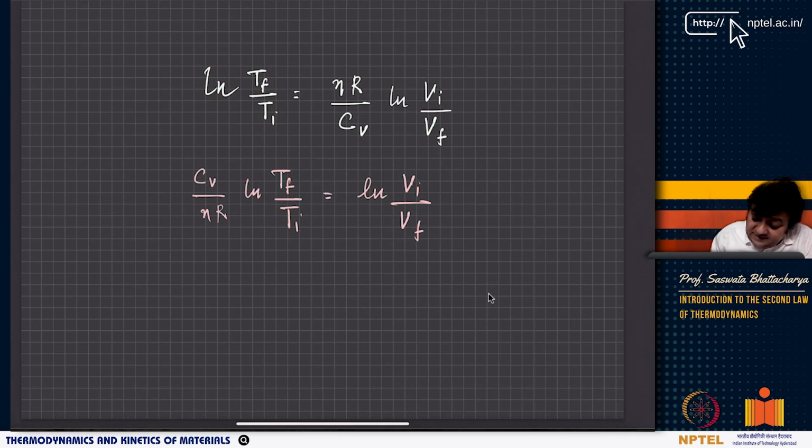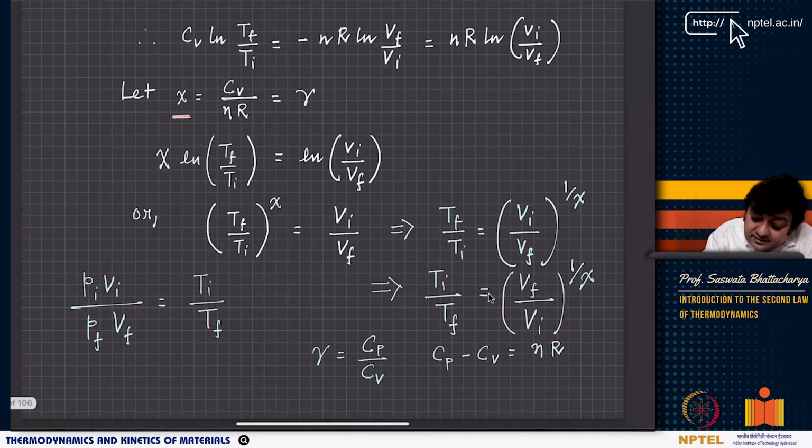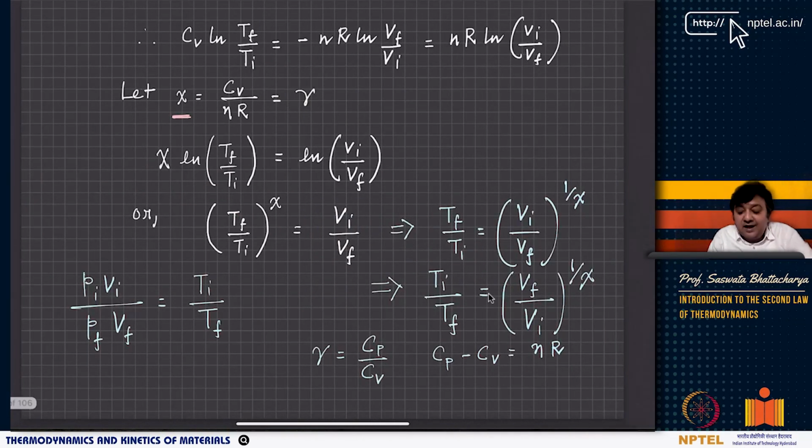Now see, this can be written as Tf by Ti equal to Vi by Vf whole to the power nR by CV. Now this CV by nR, I am replacing by the symbol gamma or the symbol chi, one of them. So I am using here chi.